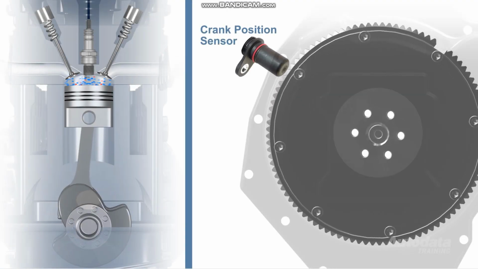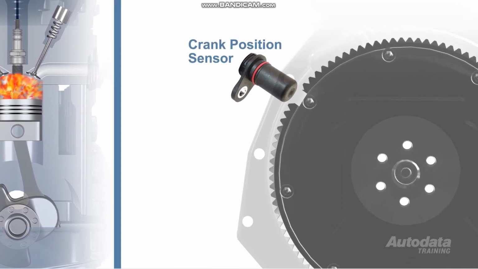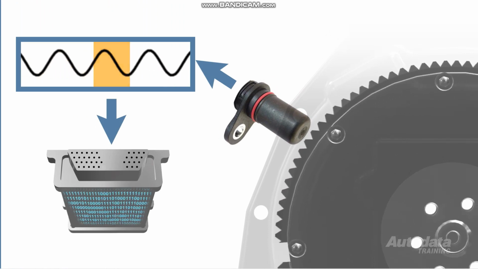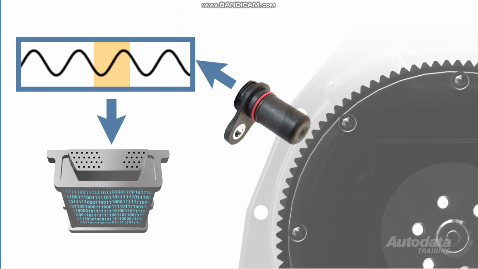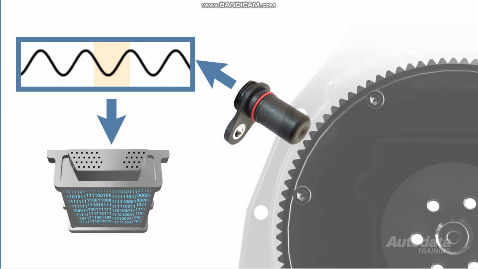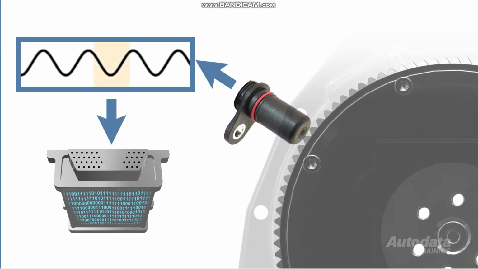Each time a combustion process occurs, the crankshaft will accelerate due to the expanding gases. The ECM is able to detect this variation in crankshaft rotational speed. By monitoring variations in the crankshaft rotational speed for each cylinder, the ECM can detect individual cylinder misfire events.